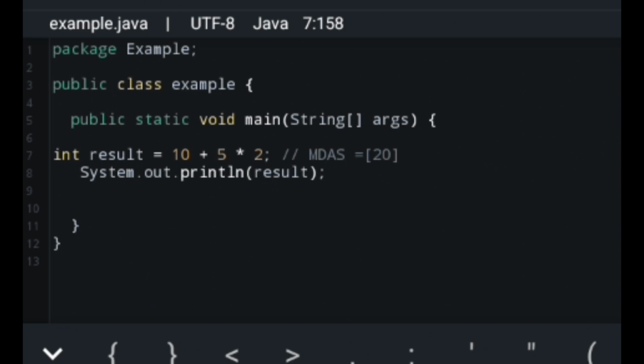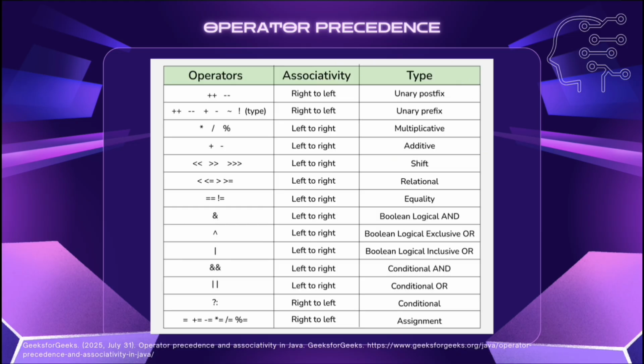Now, what if we use parentheses? Now, we will be following the PEMDAS rules, which stands for parentheses, exponent, multiplication, division, addition, and subtraction. Now, if we look here, we have our operator precedence table. Mostly, these are always starting from left to right. But remember, the higher in the list, the higher the precedence it takes. Associativity matters only if the operators have the same precedence. You could base it on the MDAS or PEMDAS or the higher precedence rules of the operators.